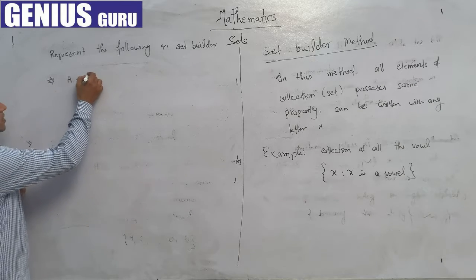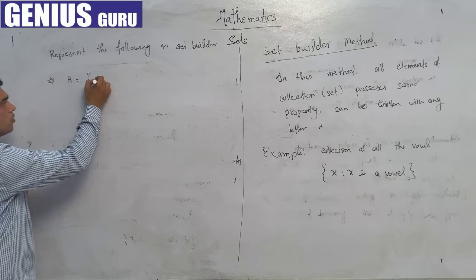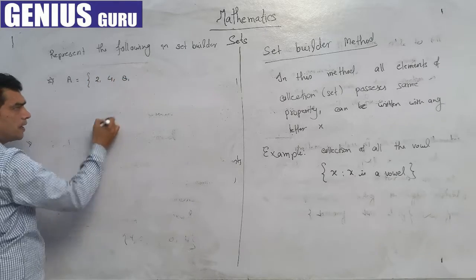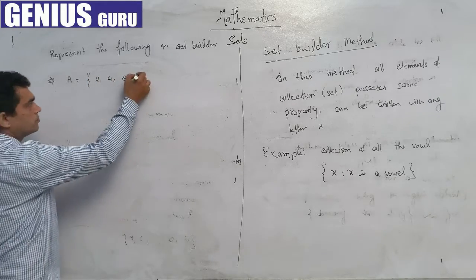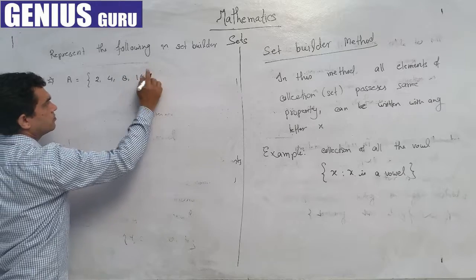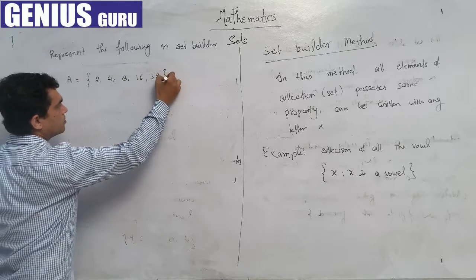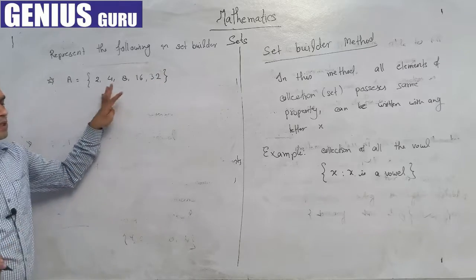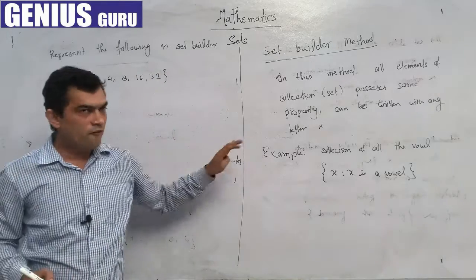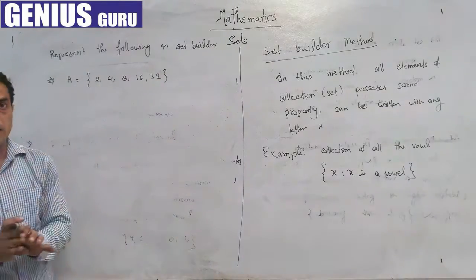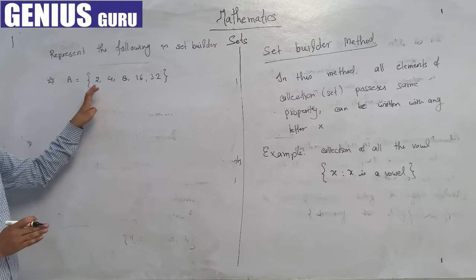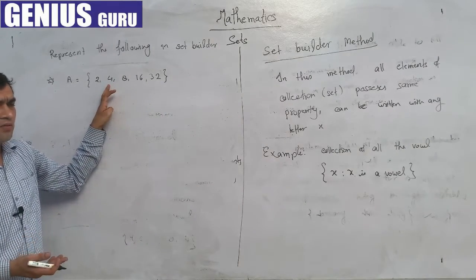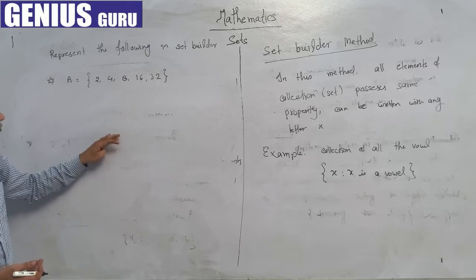Suppose the set is A, and we have the elements 2, 4, 8, 16, 32. Now how can we represent this in set builder method? First we have to look carefully: do all elements have the same property?